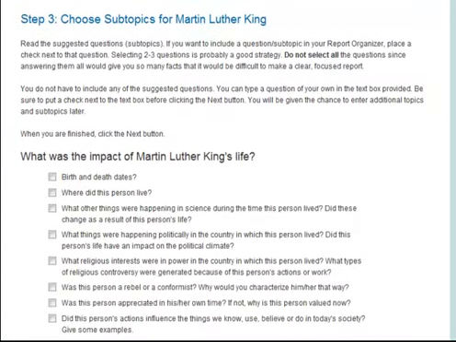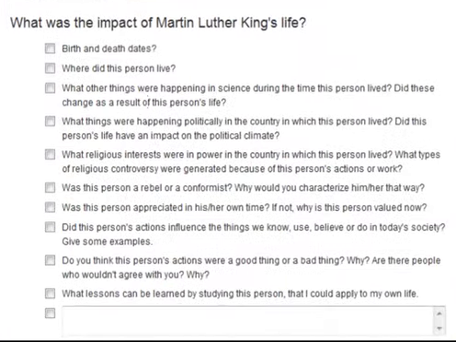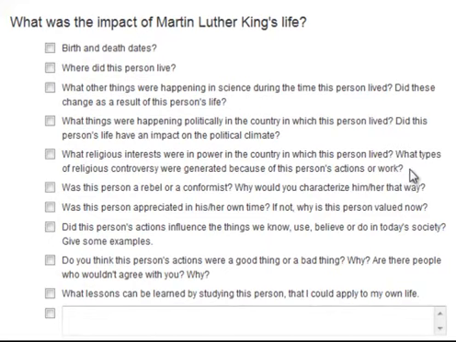So then they help me with this. They say, what was the impact of Martin Luther King's life? We don't want to pick all of these. We only want to pick 2 or 3 because each of these could be the beginning of a paragraph. I do think it affects some of the things that happen today. I would say that he was a rebel, and I would say that what he achieved were a good thing, but maybe what lessons can be learned would be more interesting.